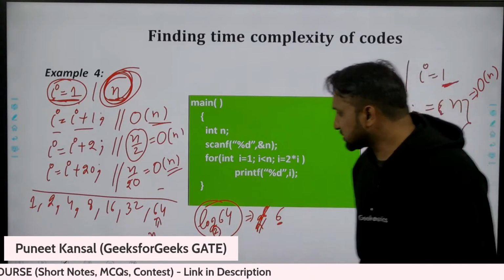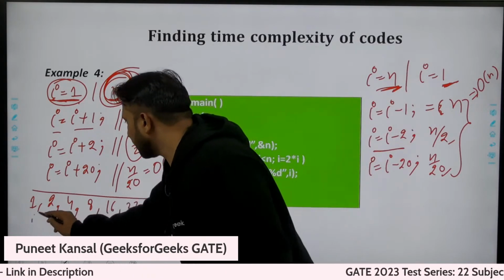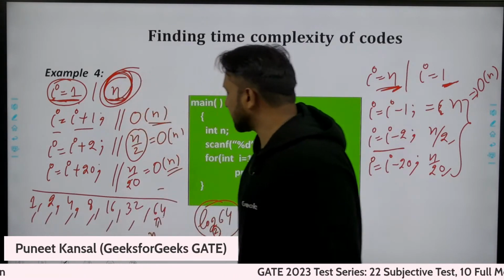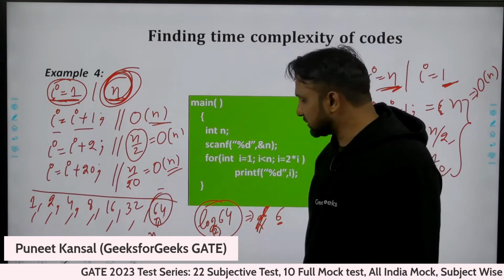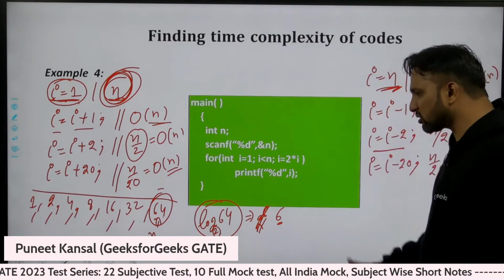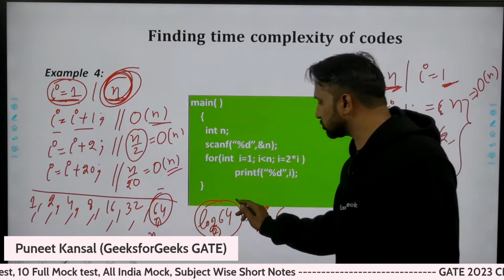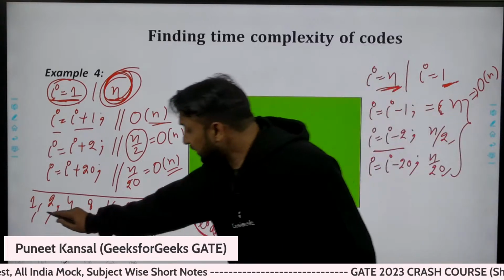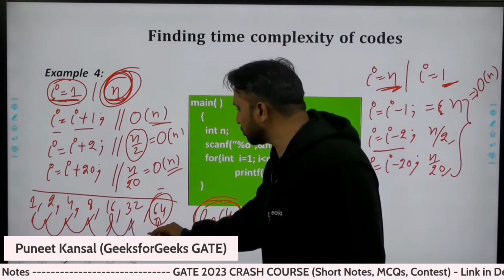So how many steps am I taking here? To reach 64, 1, 2, 3, 4, 5, 6 steps I'm taking. Approximately 6 steps I'm taking to reach 64. Every time I'm doubling: 4, 8, 16, 32, 64.